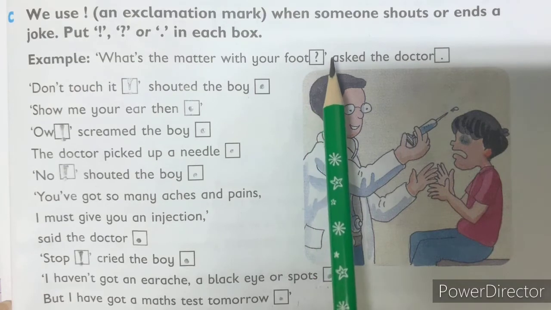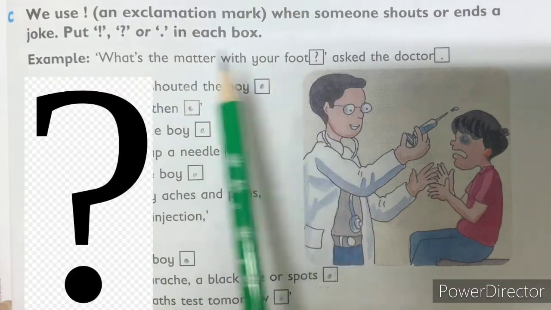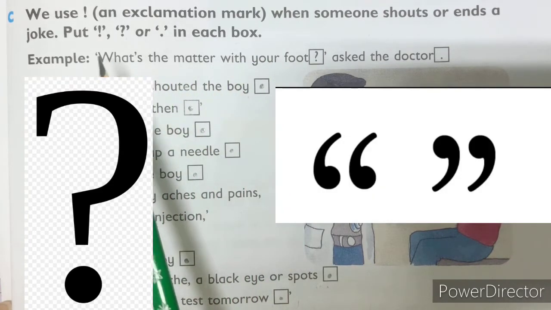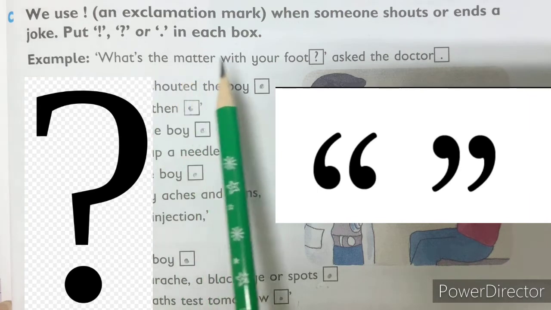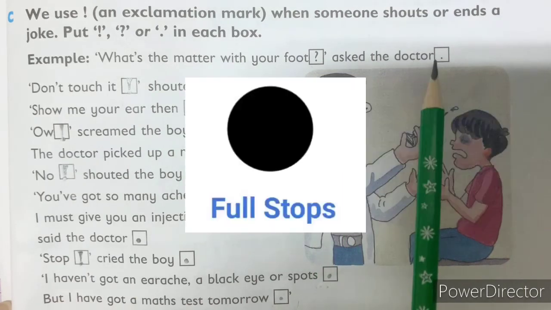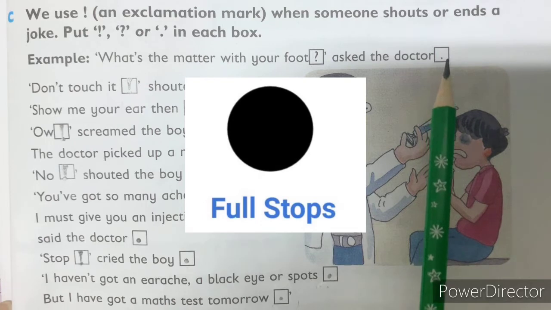Question mark, and this whole sentence is in quotation marks. See? Quotation mark open here. What's the matter with your foot? Question mark. Then we are closing the quotation mark. Ask the doctor. Full stop. At the end of the sentence, we are using a full stop.